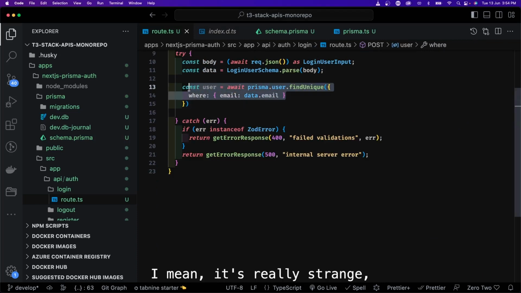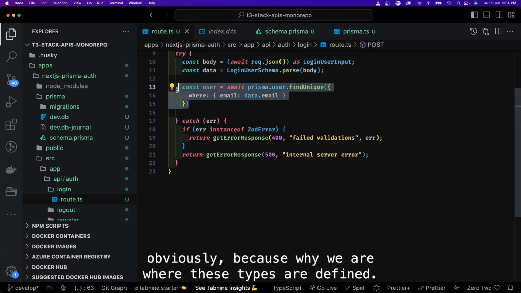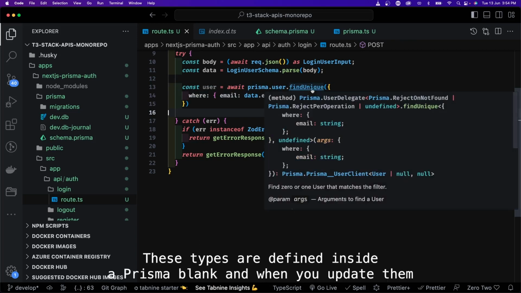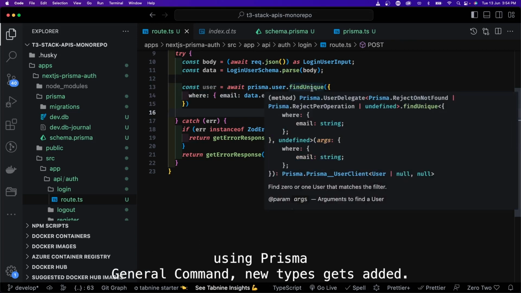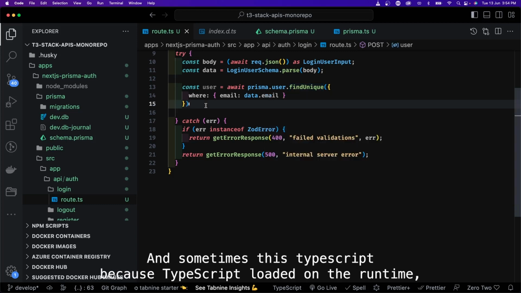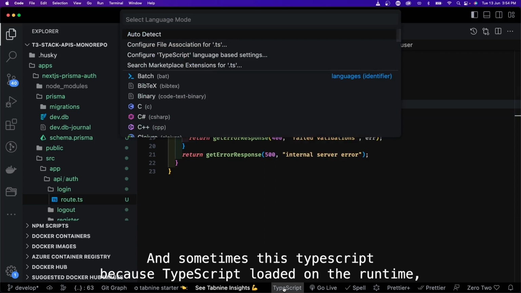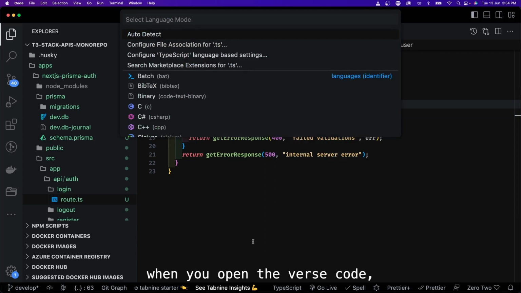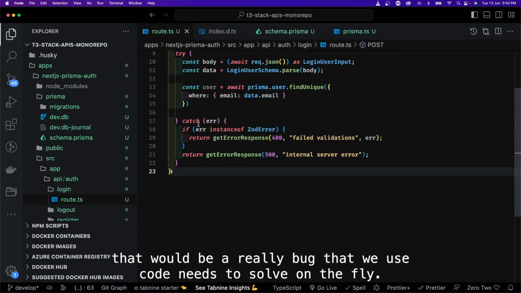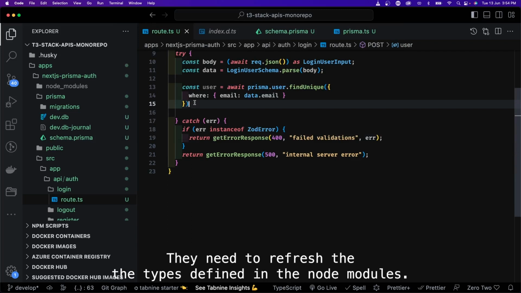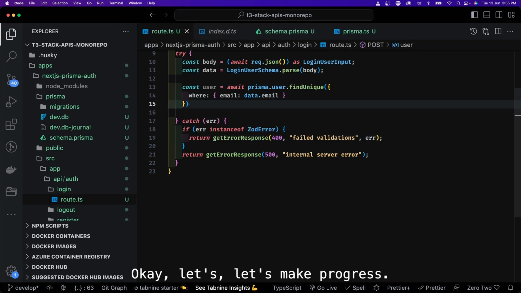I mean, it's really strange, and obviously because of where these types are defined. These types are defined inside a Prisma client. And when you update them using Prisma generate command, new types get added. And sometimes this TypeScript is loaded at runtime when you open the VS Code, that should be a bug that VS Code needs to solve on the fly. They need to refresh the types defined in the node modules. Okay, let's make progress. We are already delaying this.